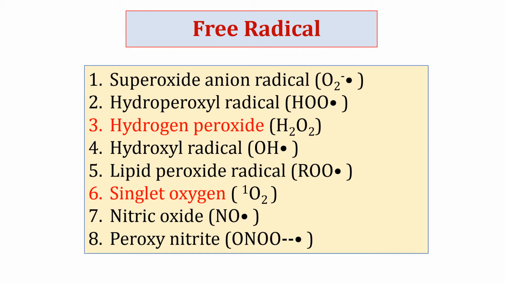Processes causing uncoupling of electron transport can enhance the production of reactive oxygen species. Mitochondria is the major cell organelle responsible for ROS production. It generates ATP through a series of oxidative phosphorylation processes. During this process, one or two electron reduction instead of four electron reduction of oxygen can occur, which can lead to the formation of superoxide and hydrogen peroxide, and these species can be converted to other reactive oxygen species.